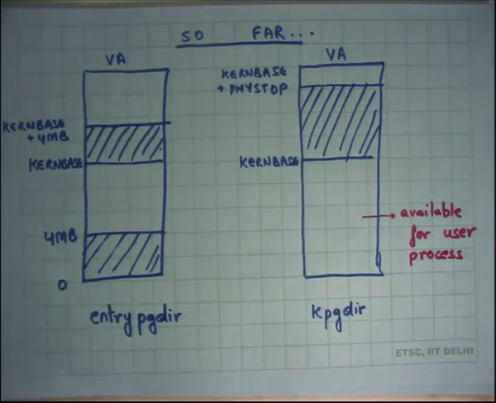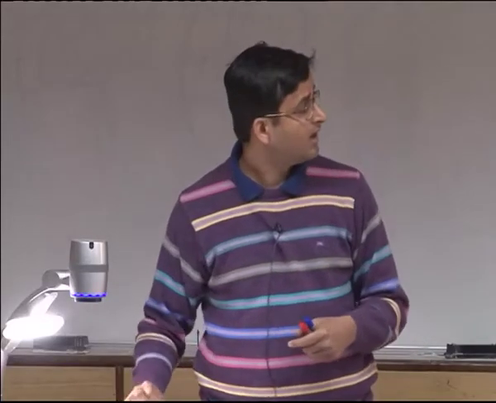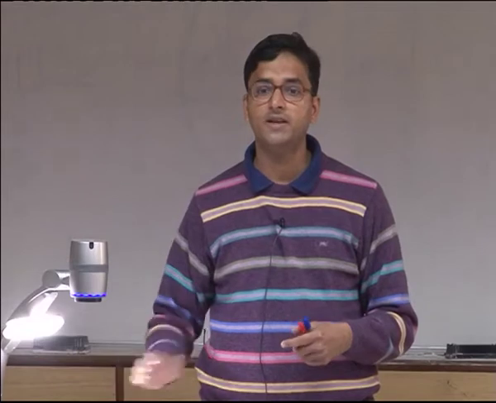So the question is, does the entry page dir get deallocated, or does it keep consuming the space that it was consuming earlier? After all, entry page dir is living in physical memory, it is consuming some space, right. Initially I had some use for it, so I moved to entry page dir and used it for something, and then I have moved to k page dir, and so what happens to the entry page dir? Do I deallocate that space and reuse that for something else? One suggestion: we could have used the entry page directory for the kernel page directory only, by just overwriting the entry page directory with the contents of the kernel page directory, and that would have saved some space.